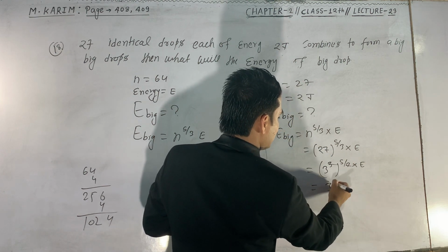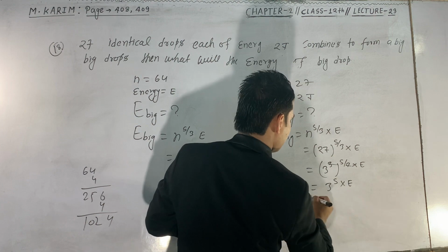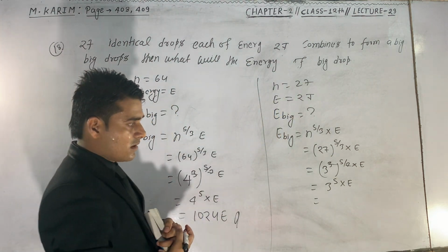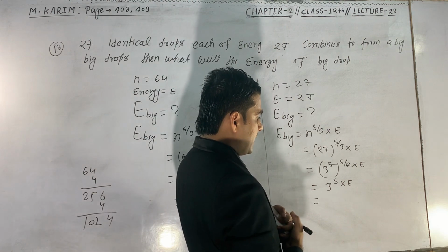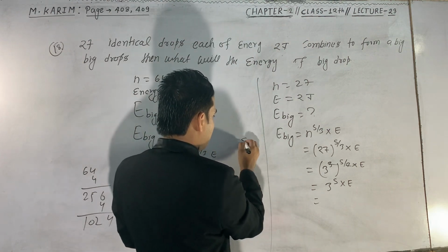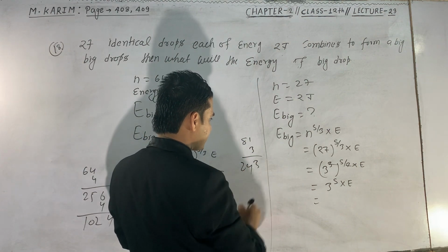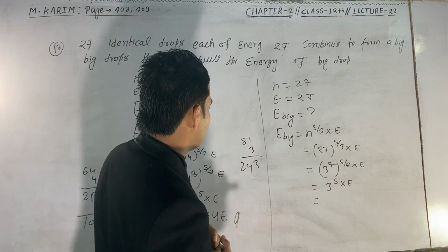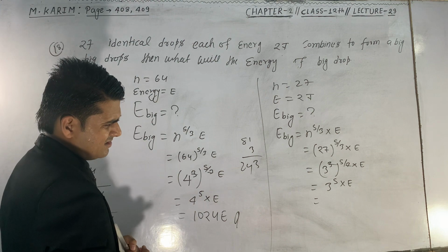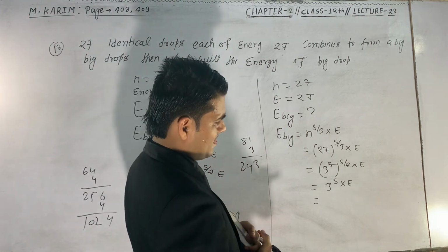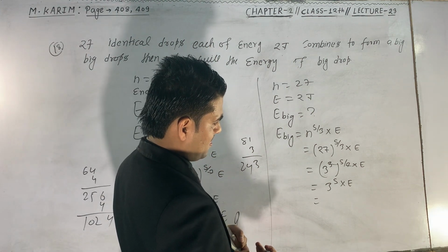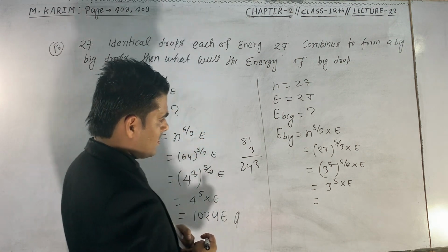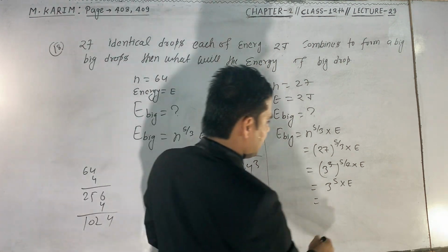So I have 3 to the power 5 into E. 3 threes are 9, 3 nines are 27, 3 twenty-sevens are 81, and 3 eighty-ones are 243.